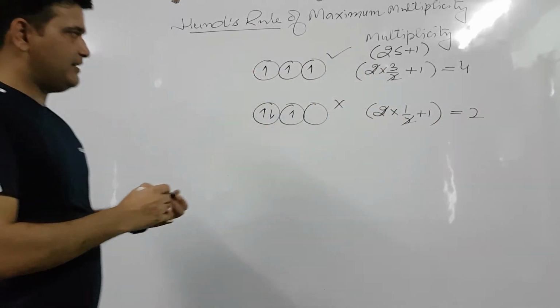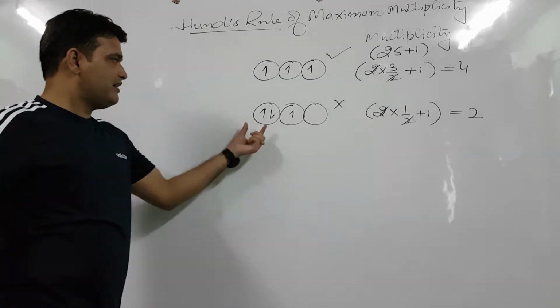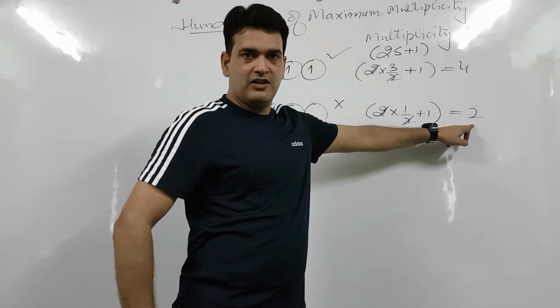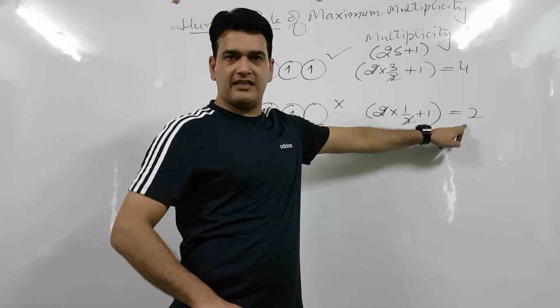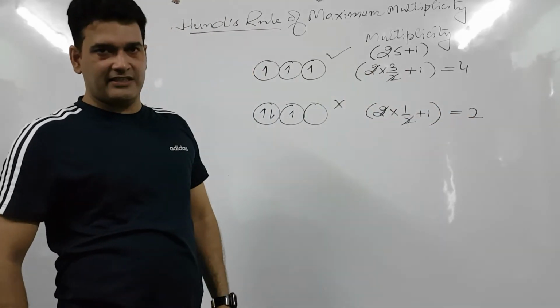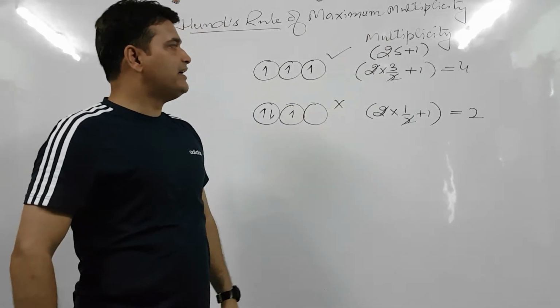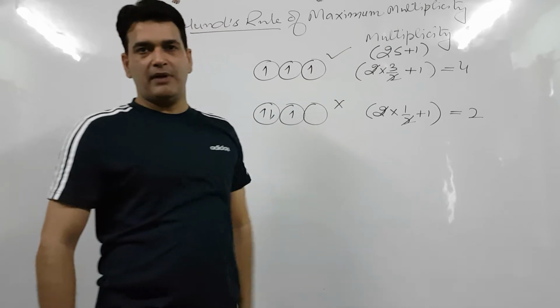So it is clear that when the electrons are singly filled, then their multiplicity is higher because their spin is higher, and when pairing takes place, then multiplicity decreases. So the number of orientations of the electron decreases, due to which stability decreases. So this was Hund's rule of maximum multiplicity, and you have learned what is the meaning of maximum multiplicity.